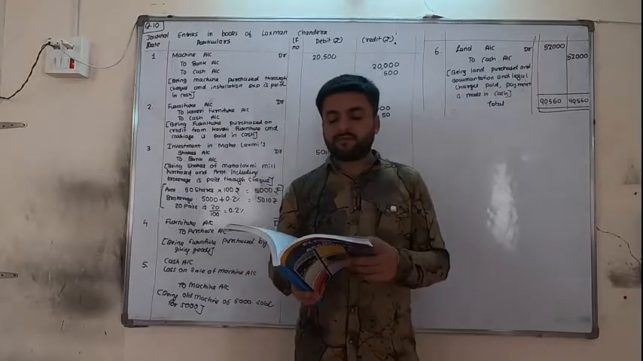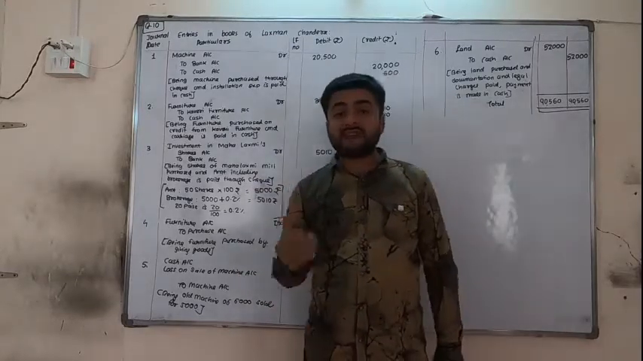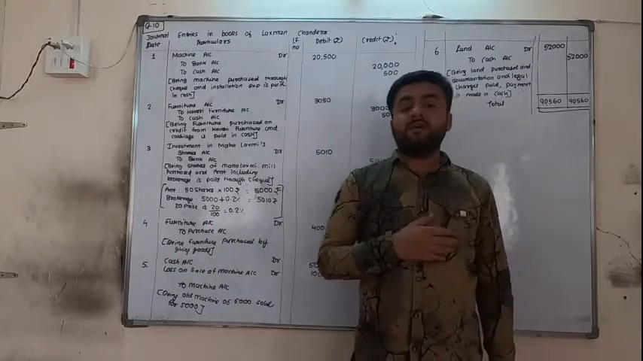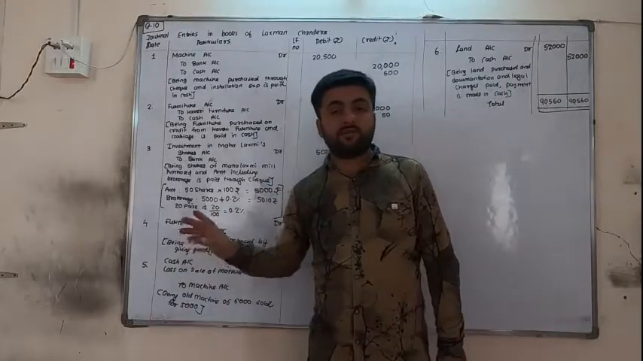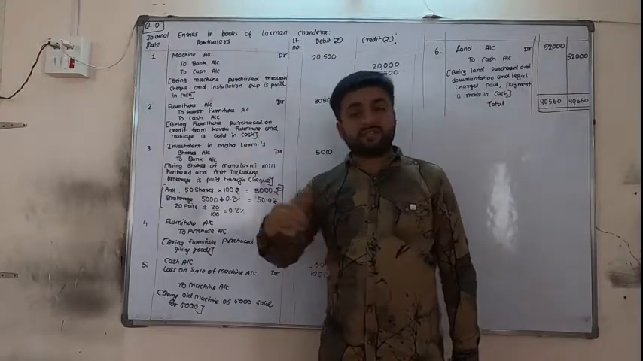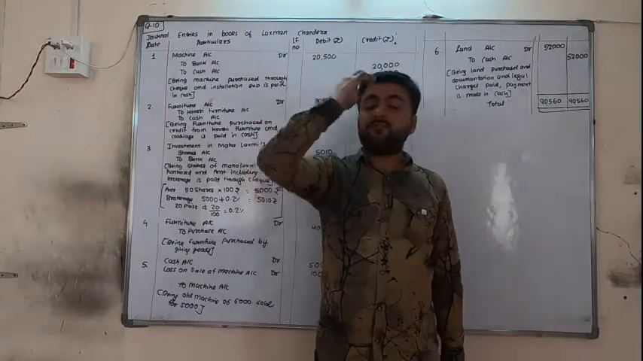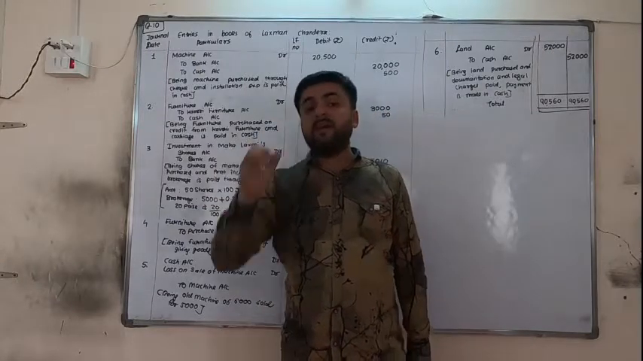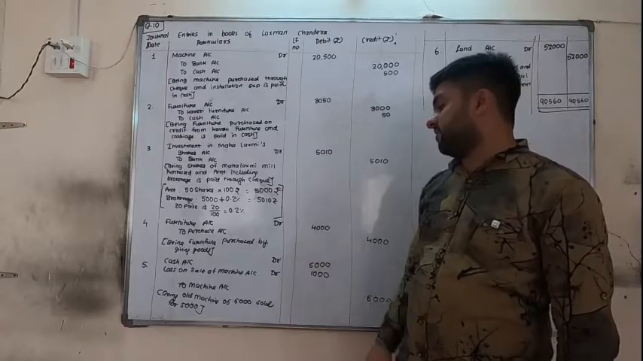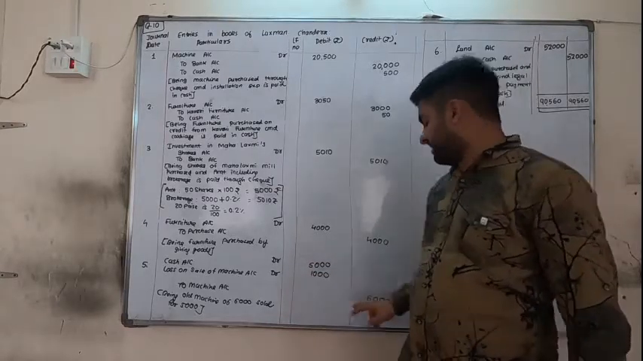An old machine of 6,000 sold for 5,000. We are selling our own machine, so here we have to look at profit or loss. As machinery is sold, machinery goes out, machinery credit. Cash is coming, so cash debit. Now 6,000 of machine is credit, 5,000 of cash is debit, so you have to think we are incurring loss, so loss of 1,000 is debited. So cash debit 5,000, loss debit 1,000, machinery credit 6,000.